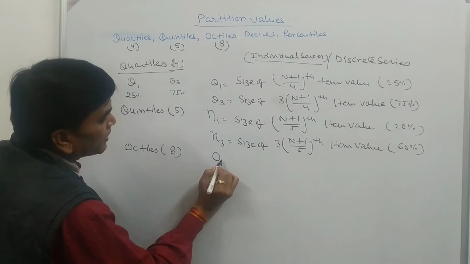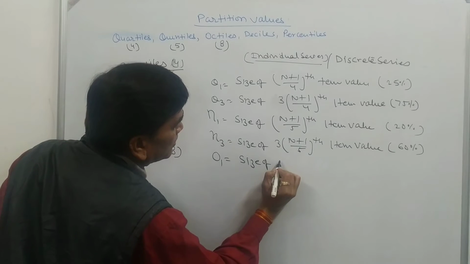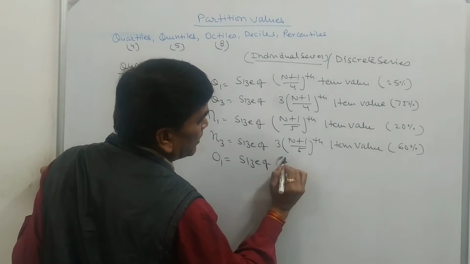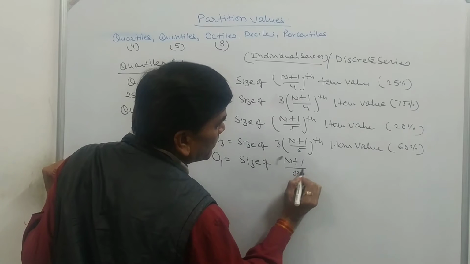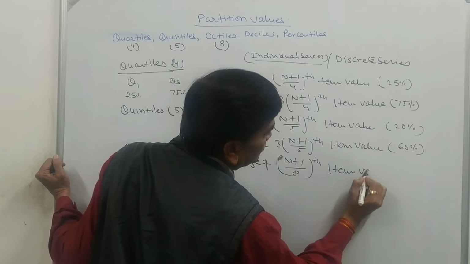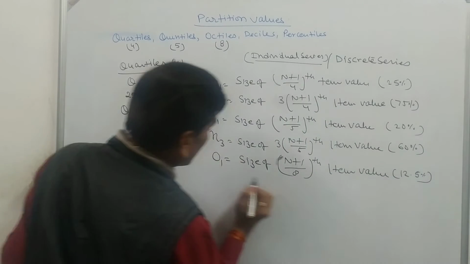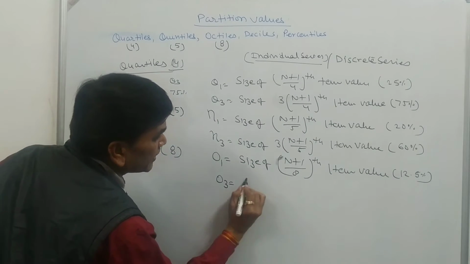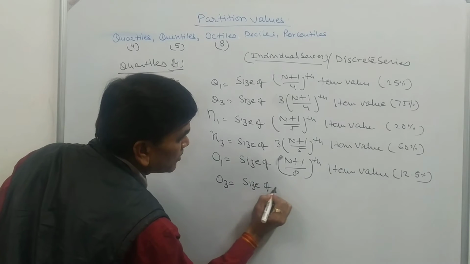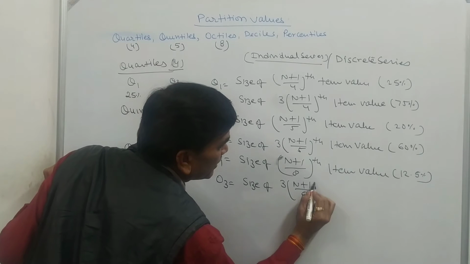So octile 1 is the size of (n plus 1) divided by 8th item value, which will show 12.5%. Suppose octile 3 is to be calculated, then it is the size of 3 times (n plus 1) divided by 8th item value.